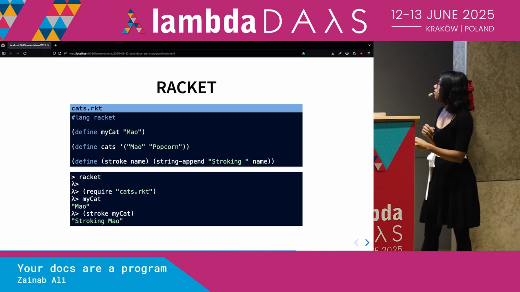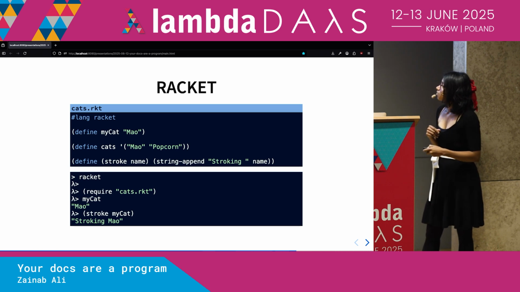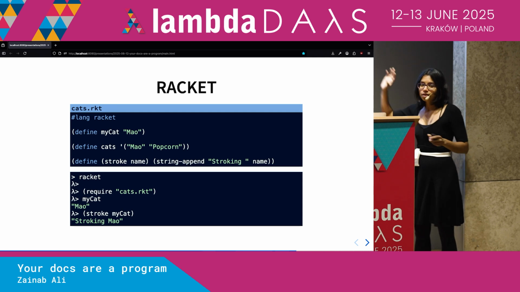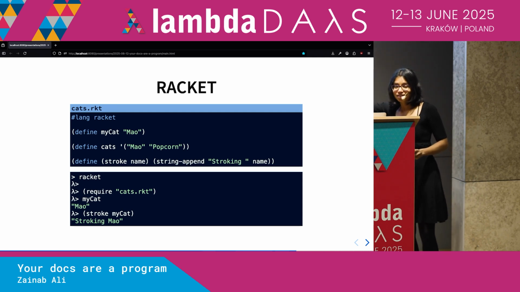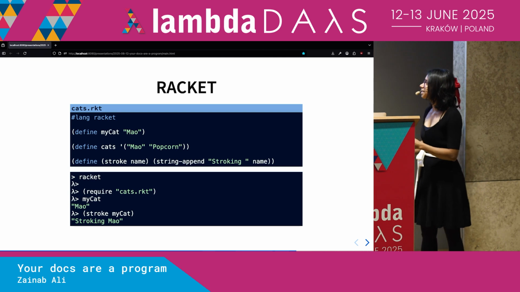And this is how you define a function. So this is the function stroke. We use braces to call the function as well. Don't worry, if this is the first time you've seen Lisp, if you're overwhelmed with all the braces, you won't need to read it too much. We'll go through it very slowly, and there won't be too much Lisp code.